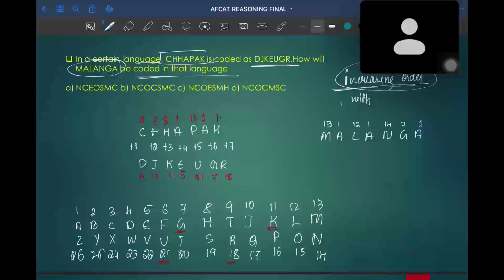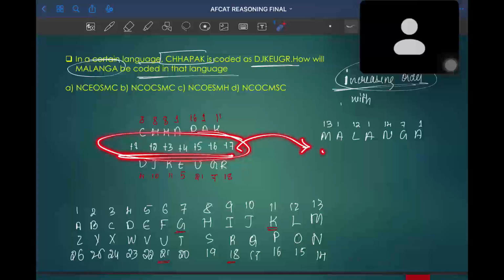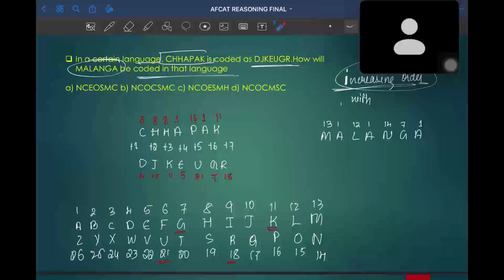And the same relation which we have found out in the previous case will be applied here as well. Okay. So you just need to add the numbers such as 1, 2, 3, 4, 5, 6 for the respective letters and tell me the answer. Can you do this? Yes, sir. You just try this and tell me the answer.